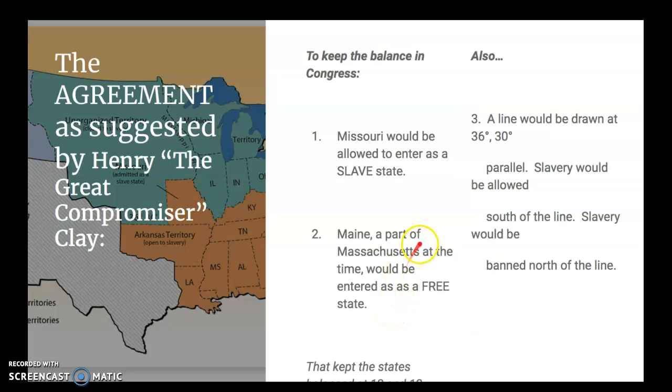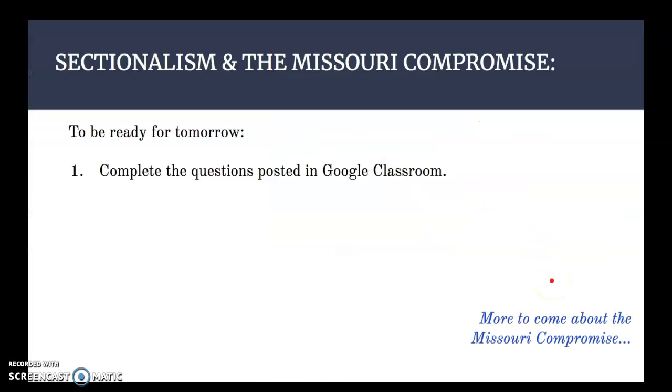So to keep balance in Congress, I showed you on that last slide, Missouri would be allowed to enter as a slave state, but then Maine would be admitted at the same time as a free state. So this kept the balance between slave and non-slave states, and the line would be drawn at 36 degrees and 30 minutes across right here, the bottom border of Missouri, which is now the border of Missouri and Arkansas. And slavery would be allowed south of that line, but it would be banned north of that line. So it's a pretty big area over here where slavery would not be allowed to take root moving forward.